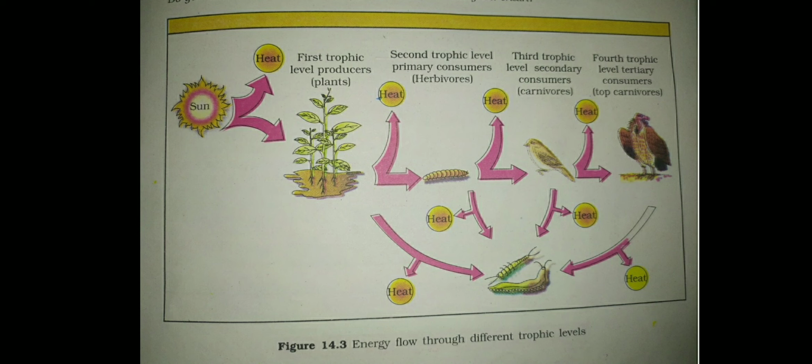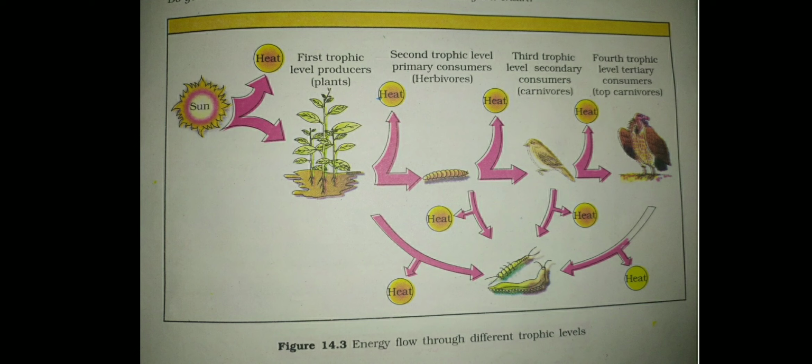In this diagram, we can understand the flow of energy through the different trophic levels. The sun is the prime source of energy. Only 1% energy is trapped by the plant. So the first trophic level, the producers, are the plants. 1% energy is trapped, 99% is lost as heat. From the plant, when the herbivore eats the plant, energy comes into the herbivore. So only 10% energy of the plant comes into the herbivore, 90% energy is lost.